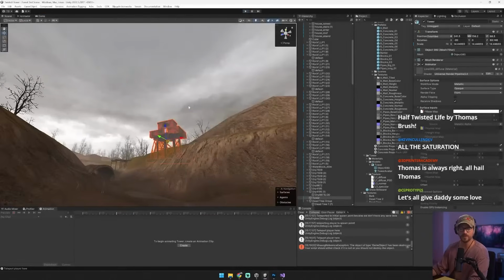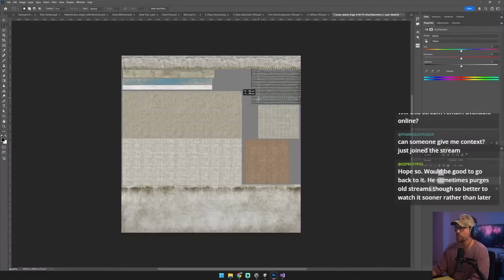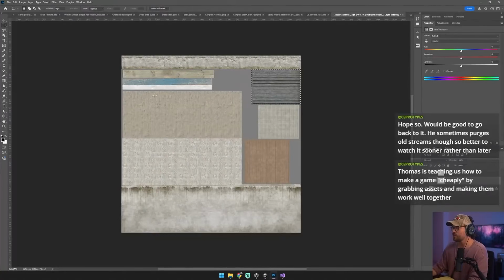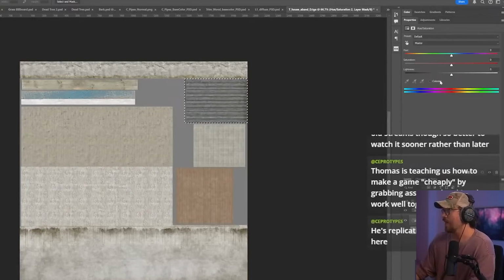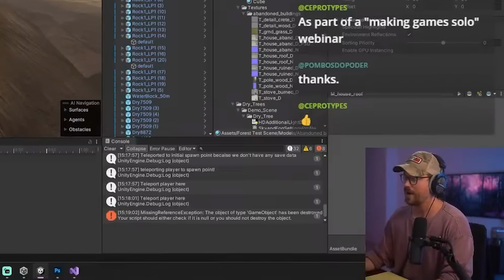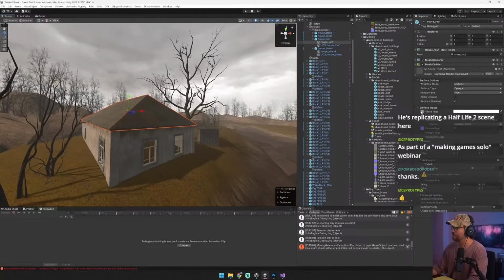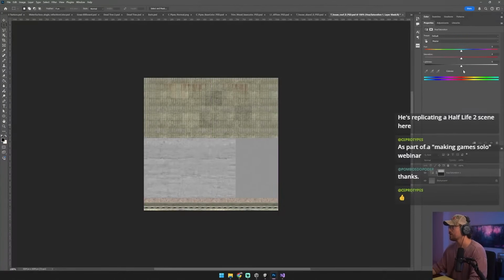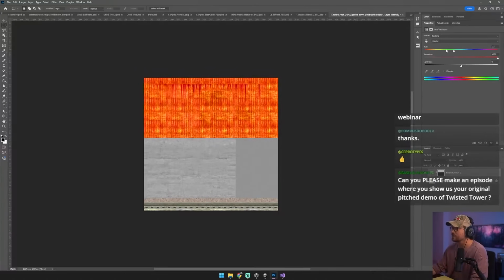In fact, I'm going to use a baby blue. We have this roof, and I could go, okay, well, maybe we're going to make it like a rusted orange roof. So I'm going to just get the roof portion of the diffuse or the albedo, and I'm going to crank it up here, and I'm going to select inverse, and then just do that. There it is. That didn't work. Well, apparently there is no roof in that UV. Ah, yes. Okay, so we need to do this one. Right here, same thing here, guys. I'm going to do hue, saturation, shift. I wonder if we could get away with doing this.